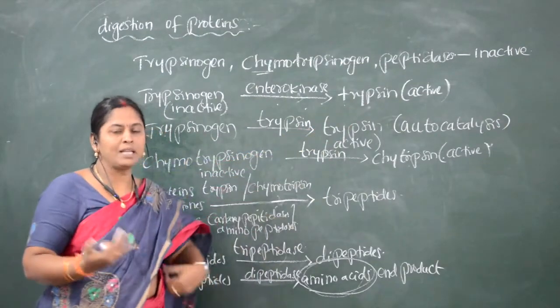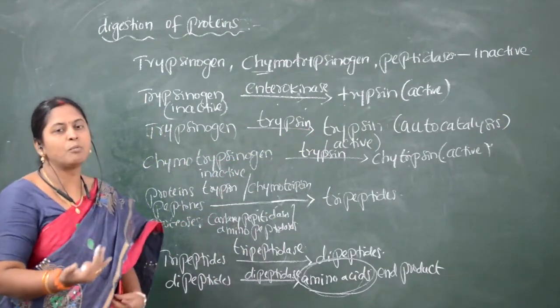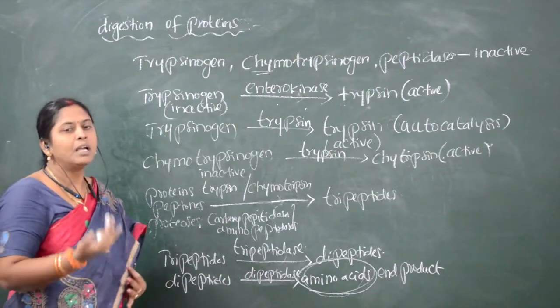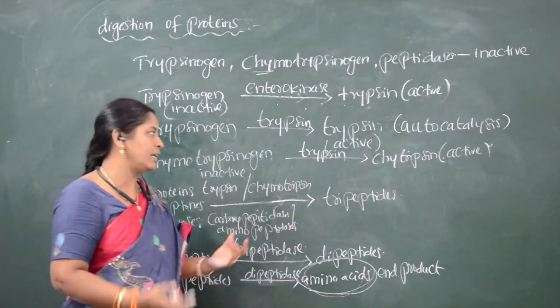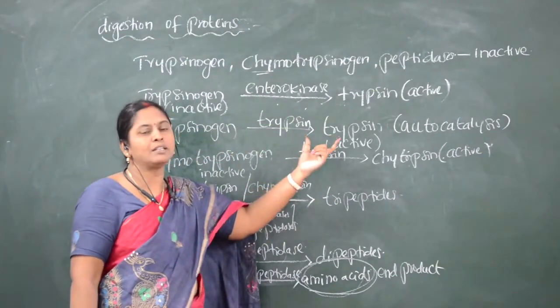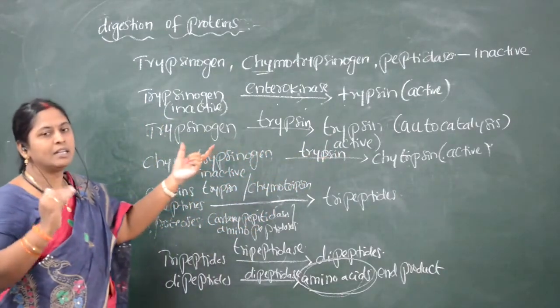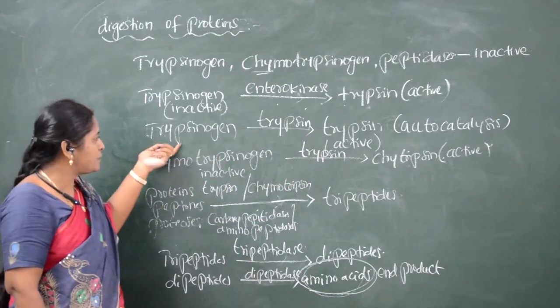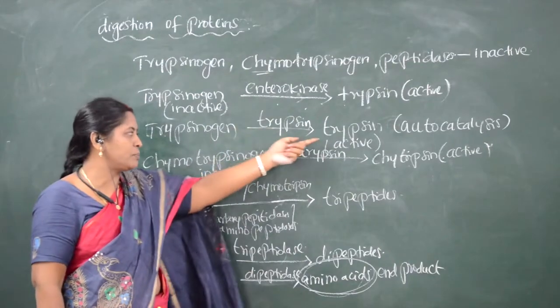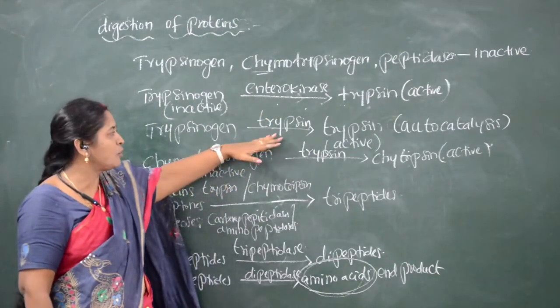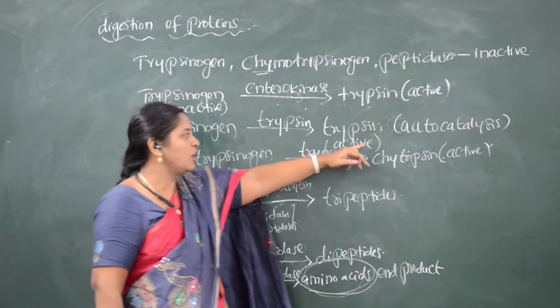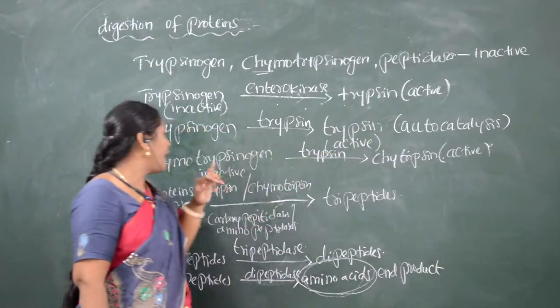So the same enzyme which is converting other forms of enzymes to the active form is called autocatalysis. So which is autocatalysis here? Trypsin is an autocatalyzer. Trypsinogen is converted to trypsin by the enzyme called trypsin, that is called autocatalysis.